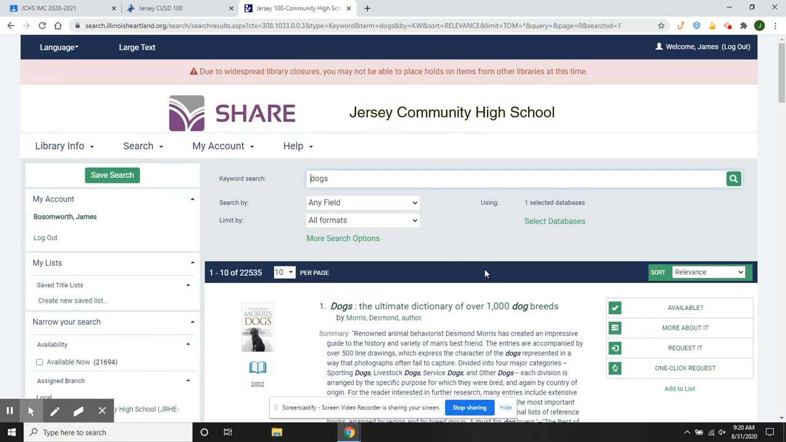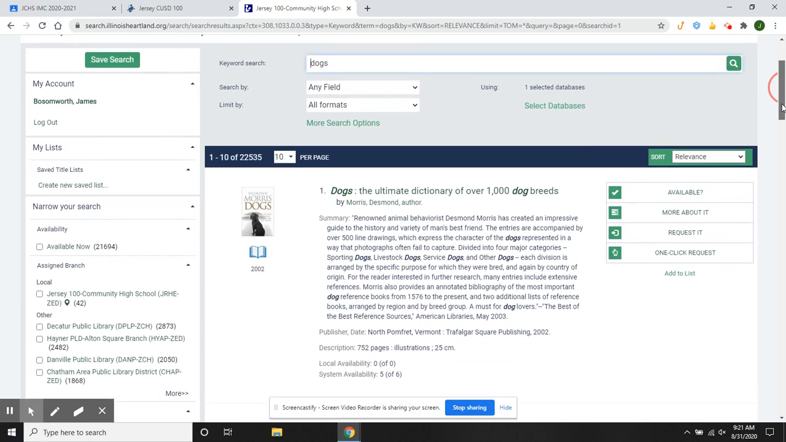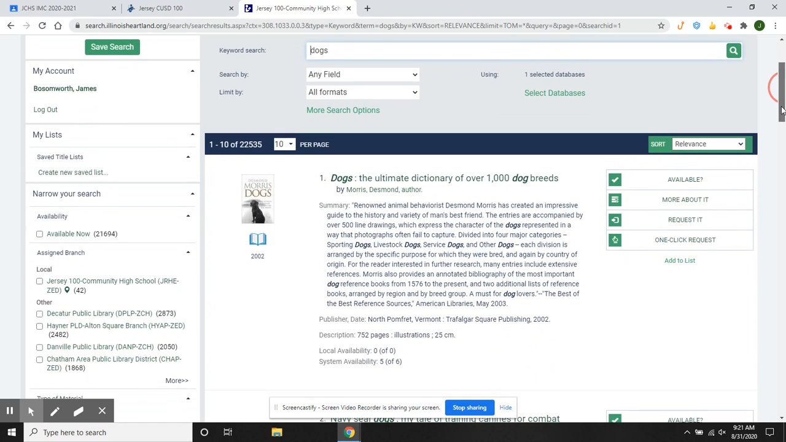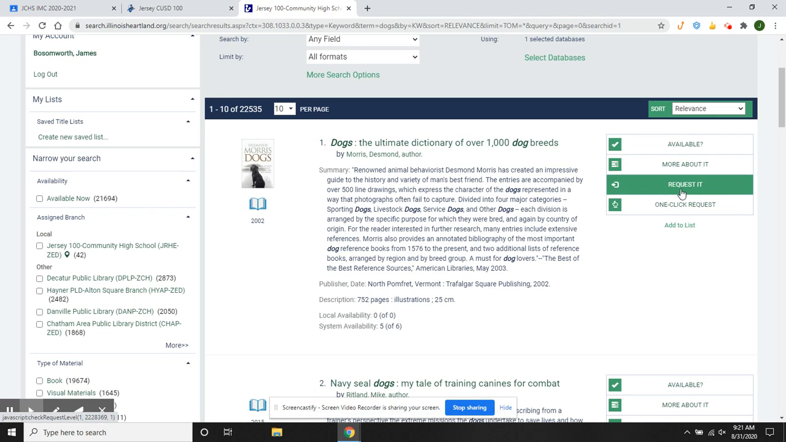Now, a subject like dogs, as you'll see, is very popular. There's 22,000 books about dogs in the library system. So anything I might want about dogs will show up. So you might want to be a little more careful as to what you search for when you're searching for a resource. You can find out by clicking on any of these if it's available, or if it's something you know by looking at this that you would want to get the book, go ahead and hit request.